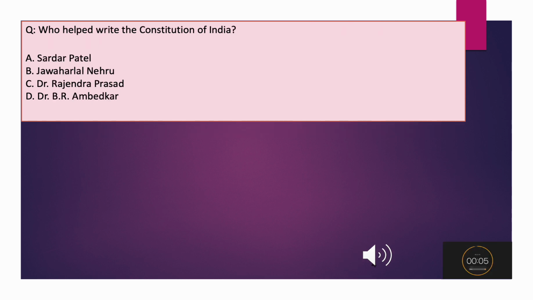Who helped write the Constitution of India? A. Sardar Patel. B. Jawaharlal Nehru. C. Dr. Rajendra Prasad. D. Dr. B.R. Ambedkar.